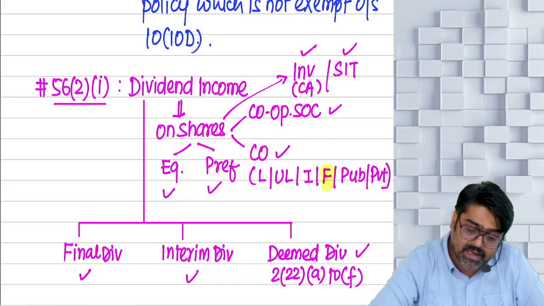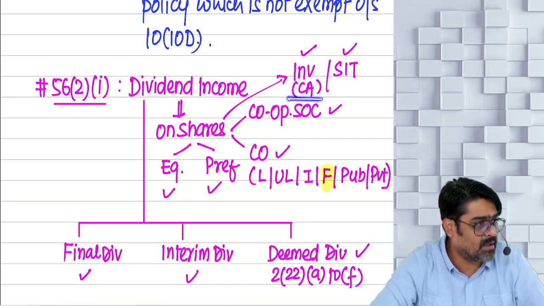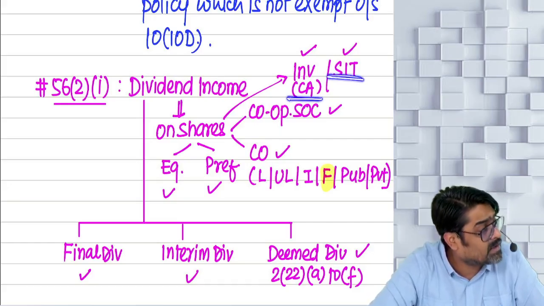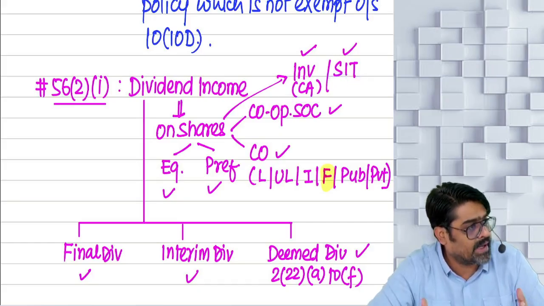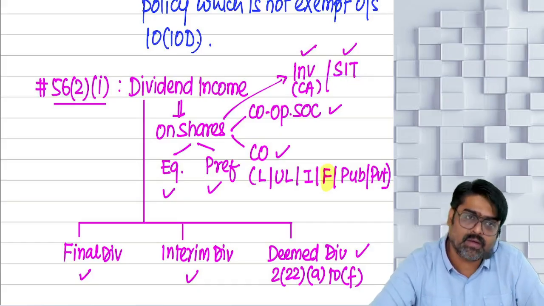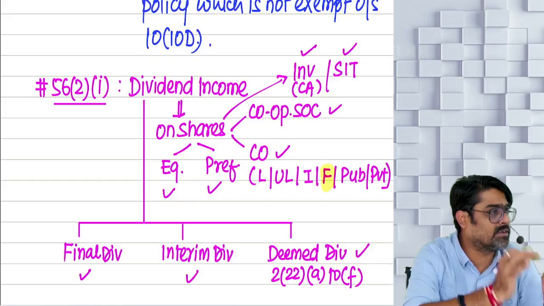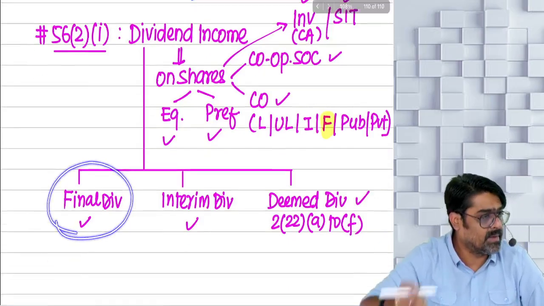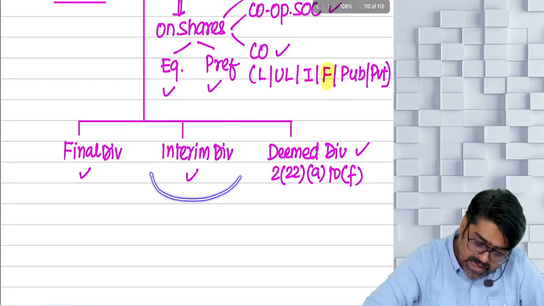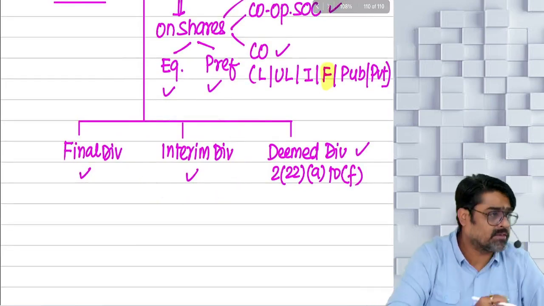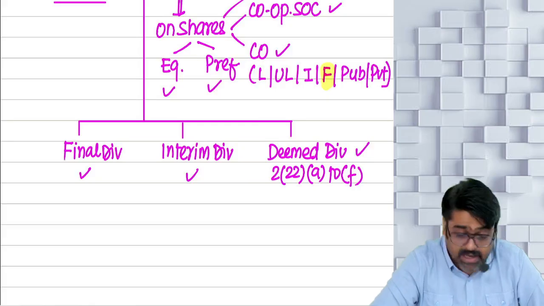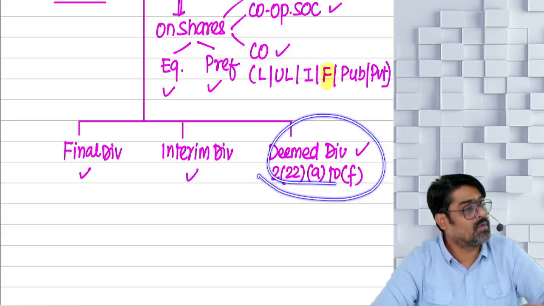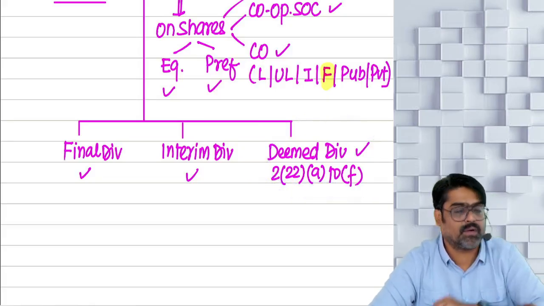The shares can be held as investment or as stock in trade, will not make any difference. The dividend can be final dividend, interim dividend, or deemed dividend, all will be taxable under the head IFOS.